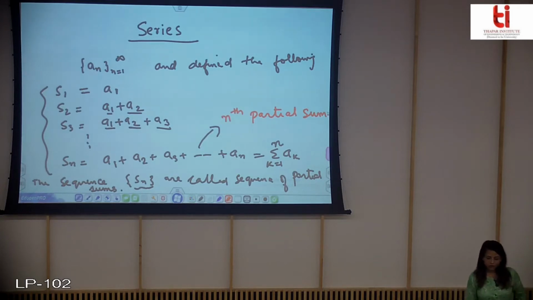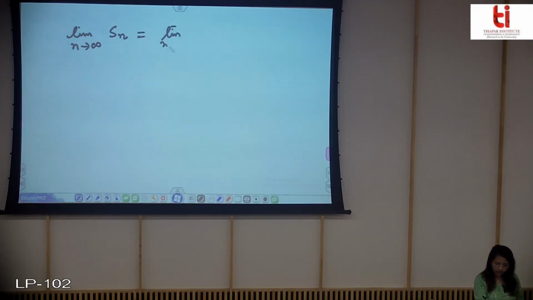So now we will see how this is related to the definition of series. Now just have a look, if I take the limit of Sn, limit n tending to infinity, what does this mean? This means that limit n tending to infinity, I have this Sn, which is only this.